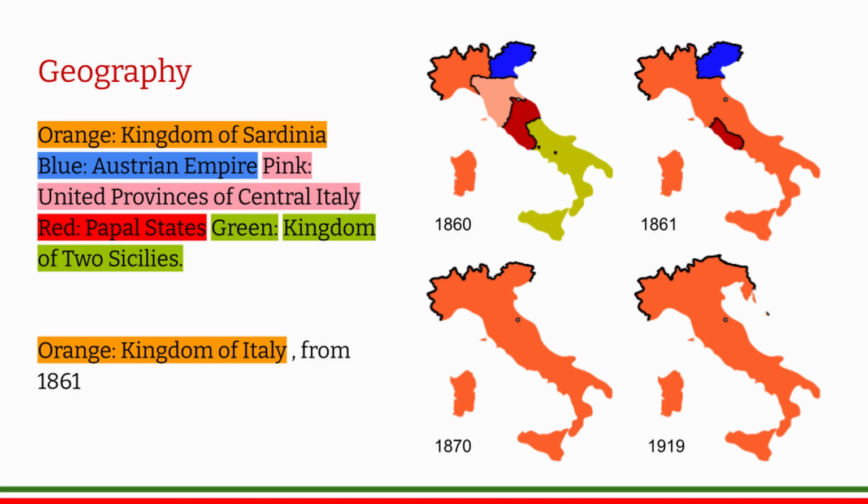The northern Italian states held elections in 1859 and 1860 and voted to join the Kingdom of Sardinia. This was a major step towards unification, while Sardinia gave Savoy and Nice to France. With the unification of Italy in 1861, the Kingdom of Sardinia became the Kingdom of Italy. The Italians entered the Papal States in September 1870 and annexed the Papal States and Rome to the Kingdom of Italy. On April 19, 1919, negotiations took place at the Paris Peace Conference over Italy's claims to territory in the former Austro-Hungarian Empire, which is the small addition seen on the 1919 map of Italy.